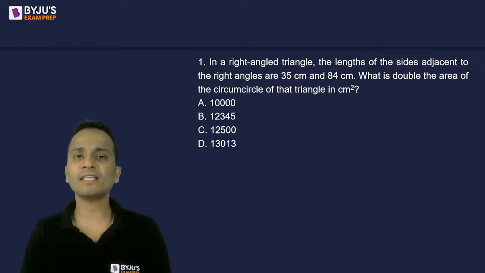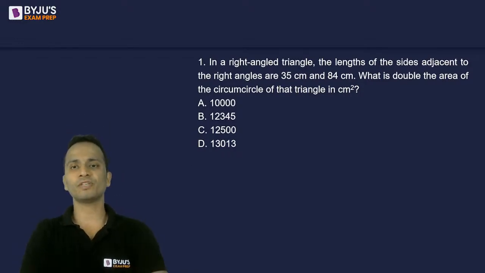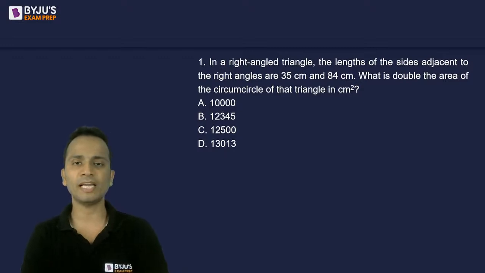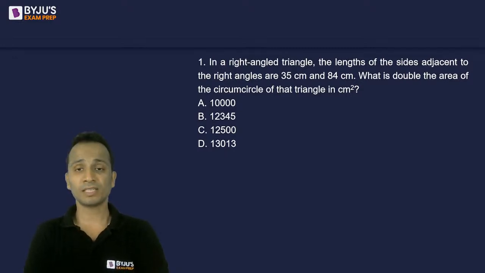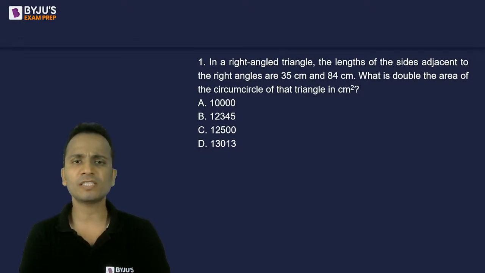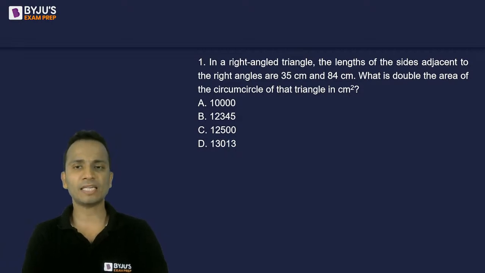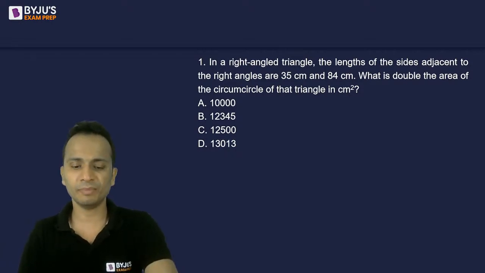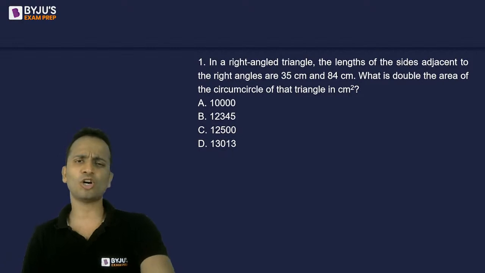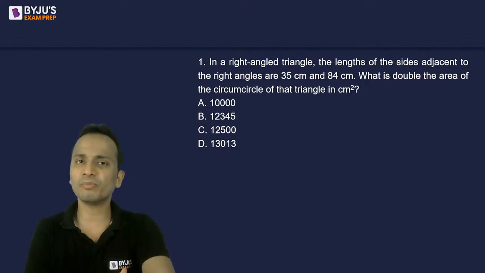The question says that in a right angle triangle, the lengths of the sides adjacent to the right angle are 35 and 84 centimeter. What is double the area of the circumcircle of that triangle in terms of centimeter square? Your job is to first find out the circumradius.